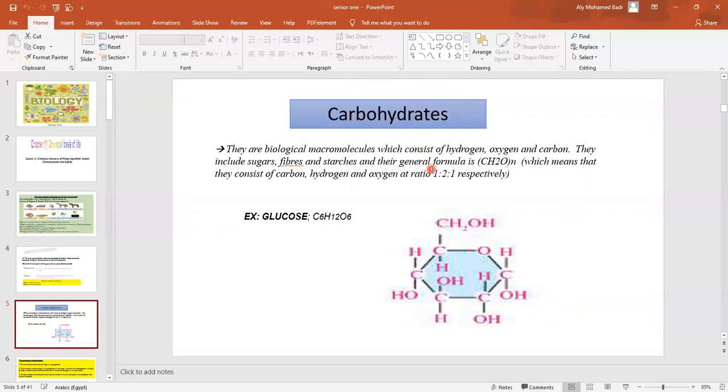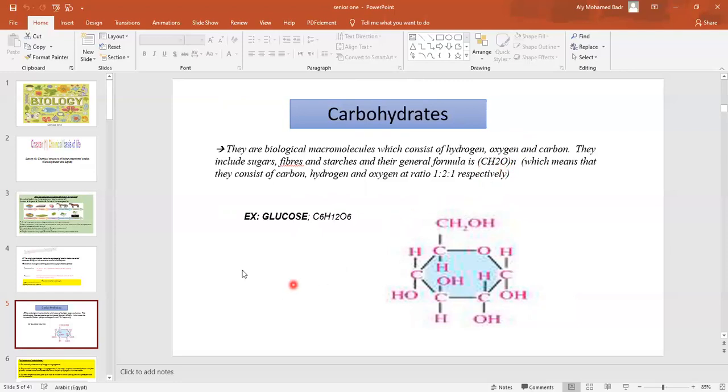Okay, these smaller units must have hydrogen, oxygen, and carbon. They include sugars, fibers, and starch, and their general formula is CH2O all by N, which means that the carbon atom, the hydrogen atom and the oxygen atom are present in the ratio 1 to 2 to 1. If I have one carbon atom, I will have two hydrogen atoms and one oxygen atom. If I have two carbon atoms, I will have 4 hydrogen atoms and 2 oxygen atoms, and so on.